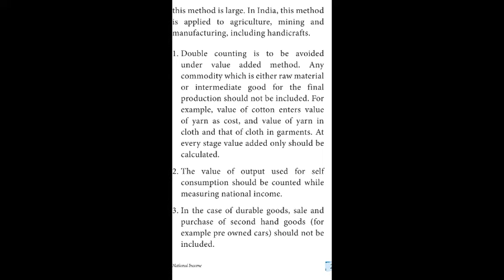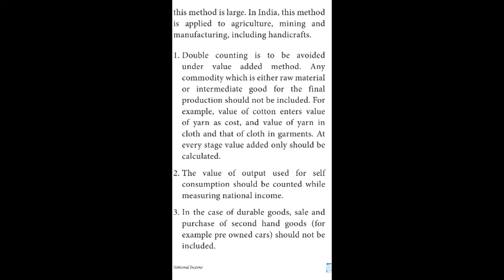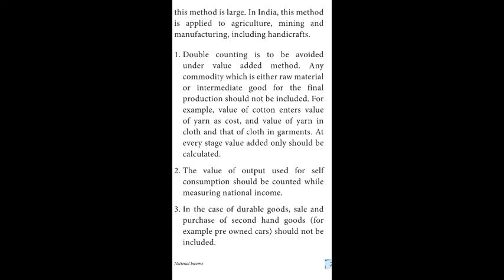Any commodity which is either raw material or intermediate goods for the final production should not be included. Point number 2, the value of output used for self-consumption should be counted while measuring national income. Third precaution, in the case of durable goods.